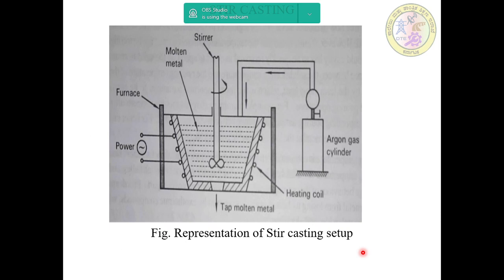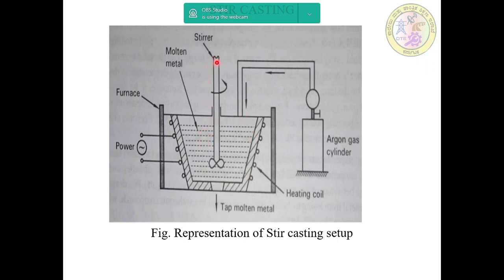And then this is the stir casting setup. Here the schematic representation of the stir casting process is illustrated in the simplest form. Here the sketch shows the heating coils you can place in the crucible on the sides, and then this is the refractory lining bricks, and the coils are placed on both sides, and then the molten metal is there.